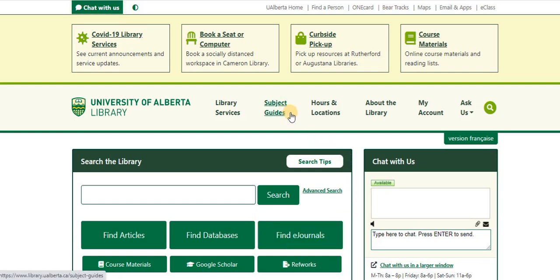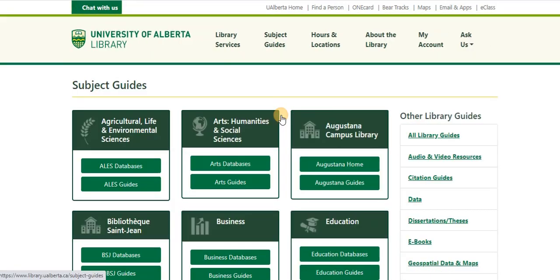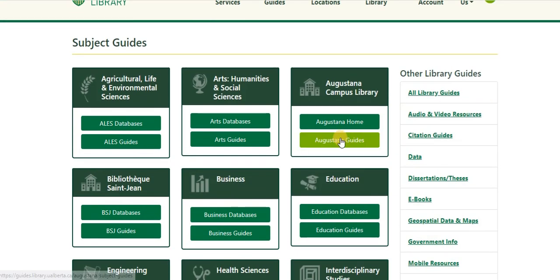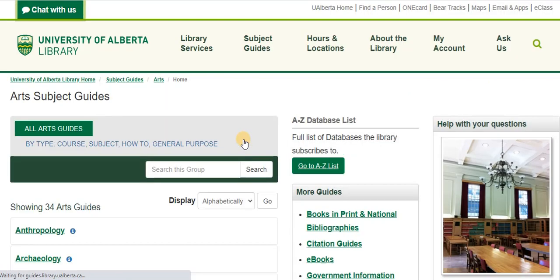I want to spend some time showing you our English research guide. So we've got these subject guides up here on the second level menu. If you open that up, you'll see we have a number of different guides set up by topic area, subject area, and by library name. So for the English guide, we're going to go into Arts.